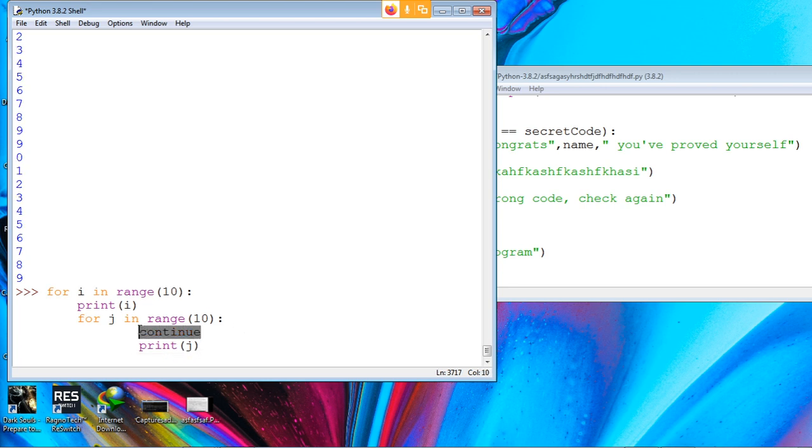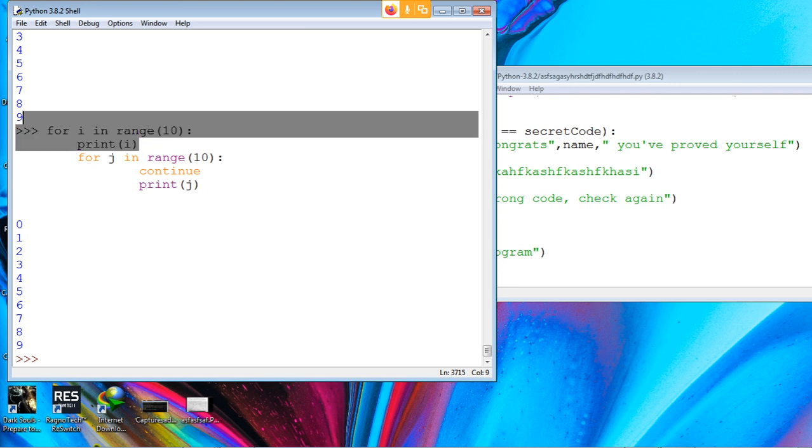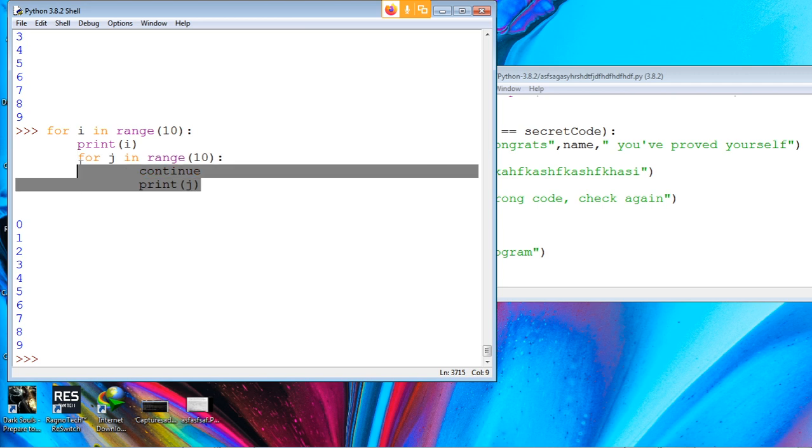See, because now our continue is before this print j, so after this continue there's something else. Now we see what happens. It always skips this print j. It doesn't matter how many nested loops you have, it's only going to care about this particular loop.